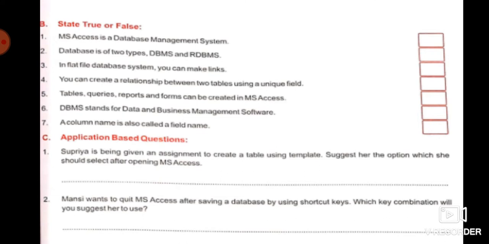After opening MS Access, she should choose the open dialog box and click on open, and then click on create tab, and then table template option in a table group. You will find the answer of this question on page number 16. See, I'm going to show you.